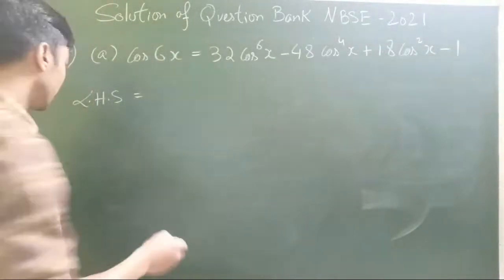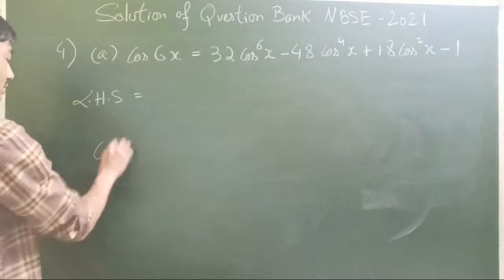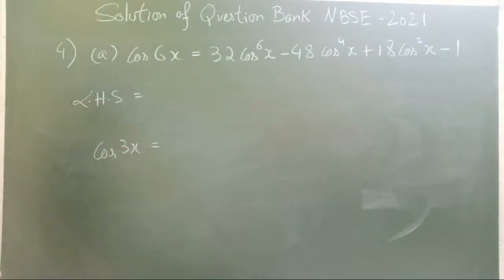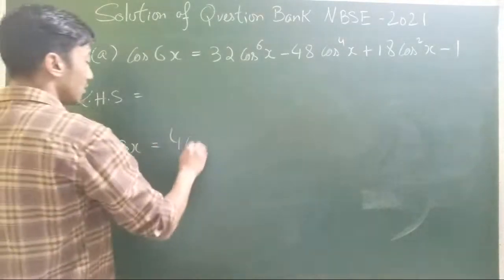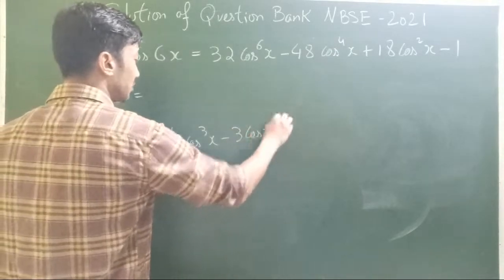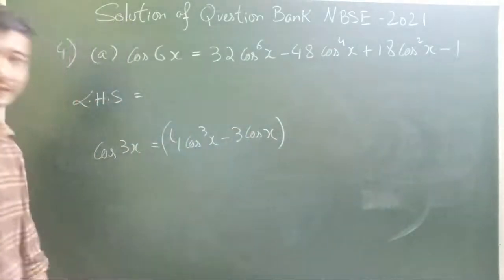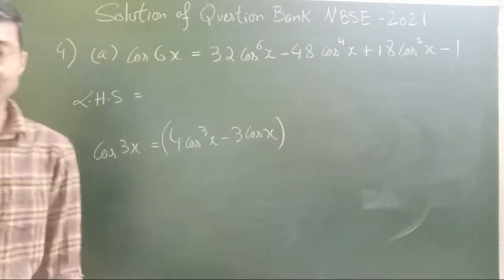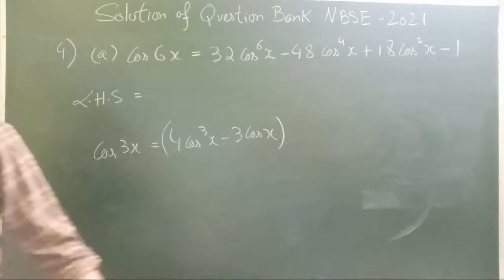Alright. So here, what we will be doing is using one formula, the trigonometric identity for multiple angles. That is cos 3x equals 4 cos cube x minus 3 cos x. We are going to be using this particular formula here. Cos 3x is equal to 4 cos cube x minus 3 cos x.